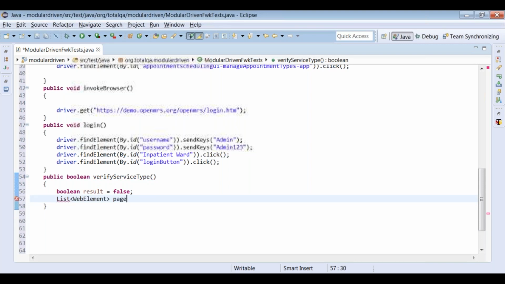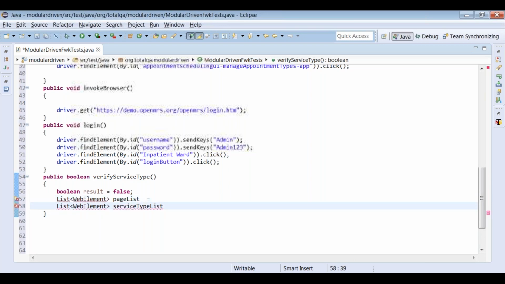One list is for pages, the page list. Another list is for service types available in the table, the service type list. Two lists we are creating. One list will give the number of pages. The second list will give the number of service types available in the table.